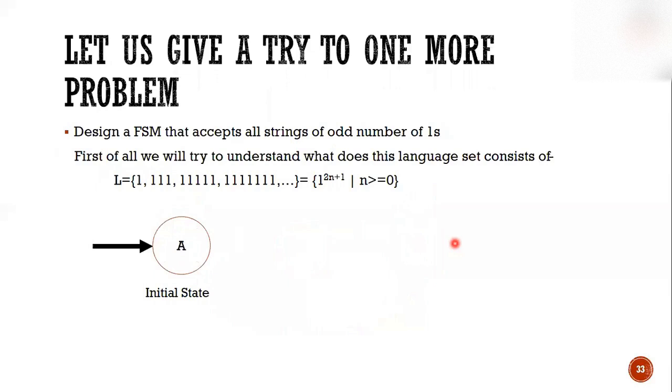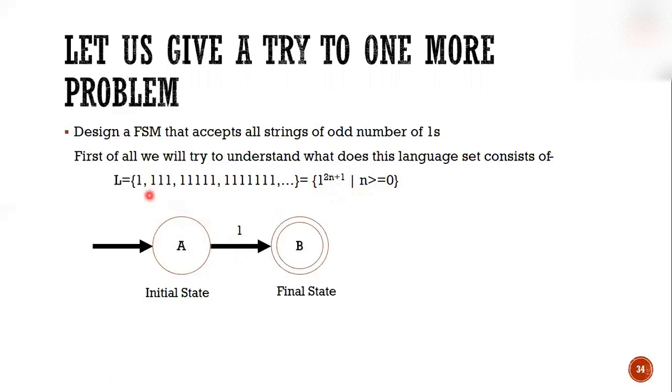Moving on with one more example, let us take an example of odd number of ones. If we have to design a machine that accepts all strings with an odd number of ones, what does that mean? If 1 time 1 comes, 3 times, 5 times, 7 times, and so on, ones come in our language. We can write it symbolically as 1 to the power 2n plus 1, where n is greater than or equal to 0. Like all other machines, we will draw an initial state as we have drawn here, A.